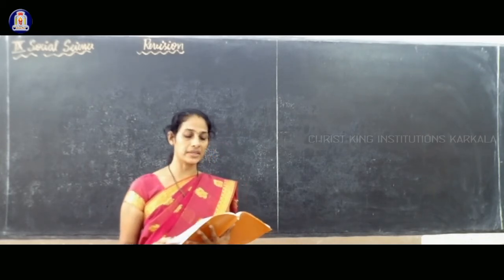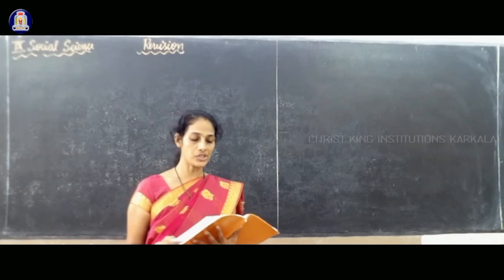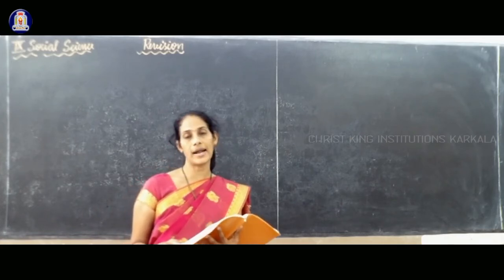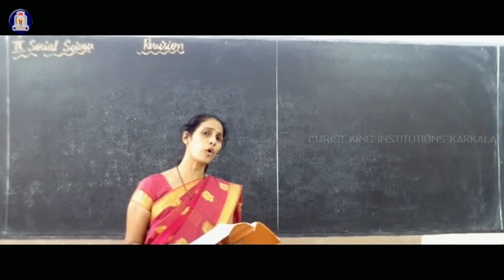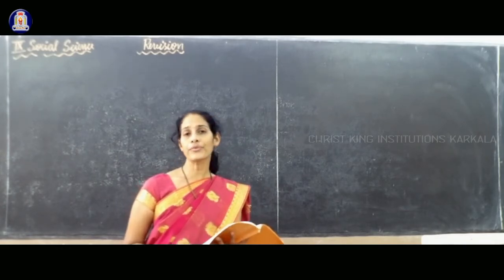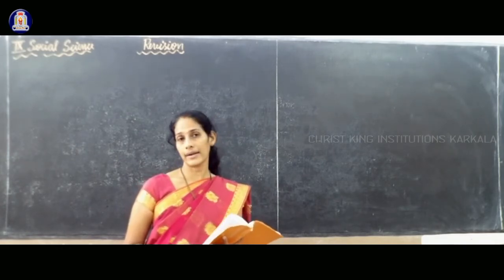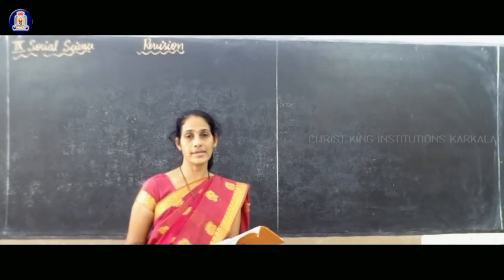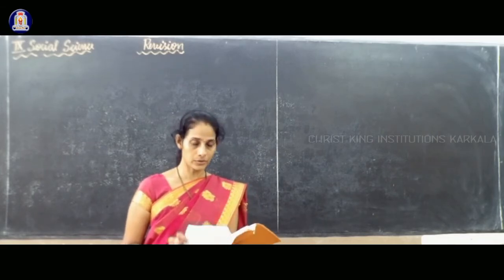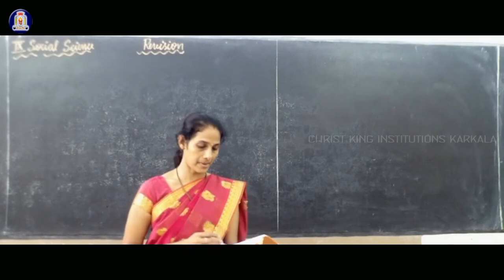Next comes chapter 3, climate, soil, natural vegetation and animals of Karnataka. In this, almost all the topics are deleted. So there is no need of reading this lesson. I did not give notes for this lesson also. So there is nothing to read from this lesson, remember.